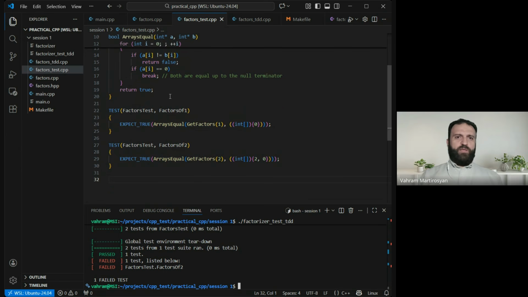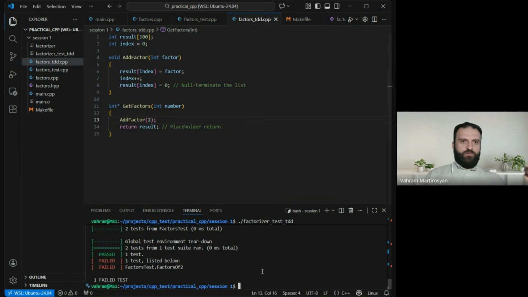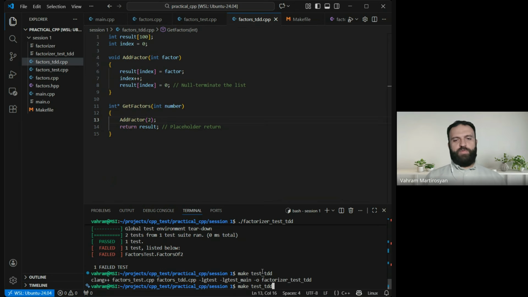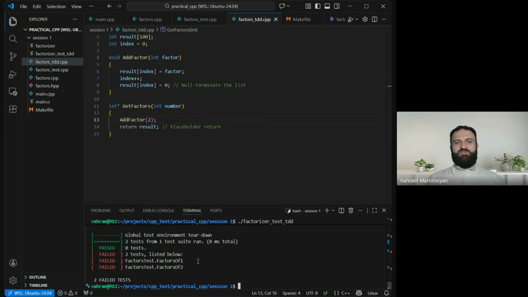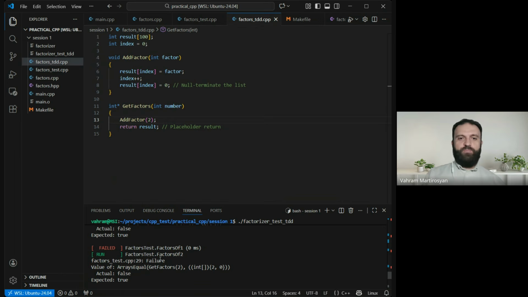What is missing? Well, we don't really have anything for that. We are not ready. What if I add 2? Because I know that 2 is the factor which will help me to go through this test. Well, let's see. I'm kind of guessing. But no, everything failed. You see what happened? So both tests failed, even the one. Why did it happen? Well, because for 1, we should have no factors, but we add 2.